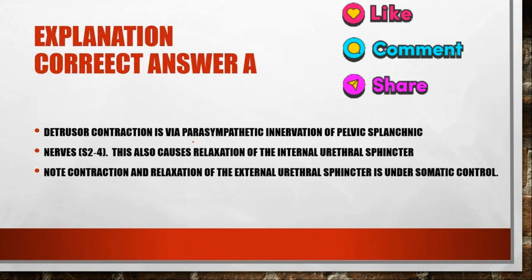Detrusor contraction is by parasympathetic innervation of pelvic splanchnic nerves. This also causes relaxation of the internal urethral sphincter. Note, contraction and relaxation of the external urethral sphincter is under somatic control, so we can control the micturition. So it is under the control of somatic control. I hope the answer is clear.